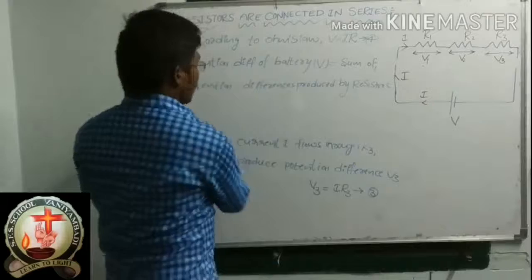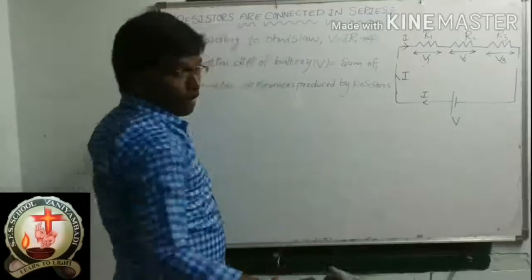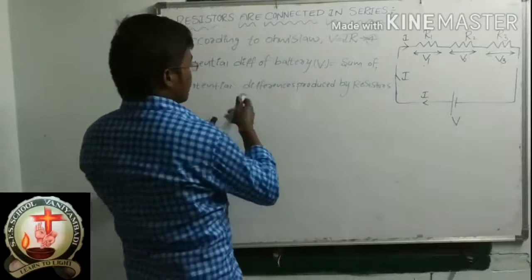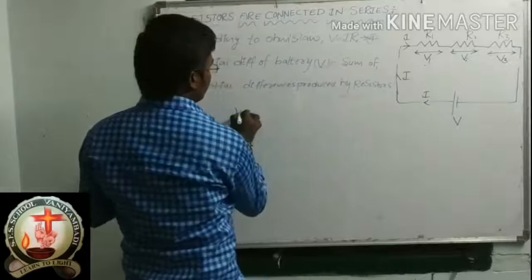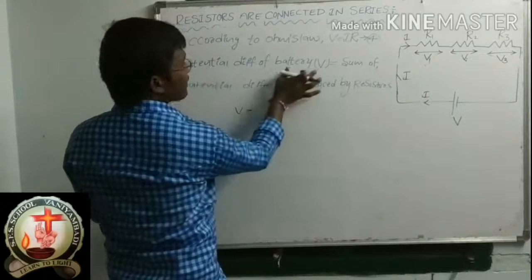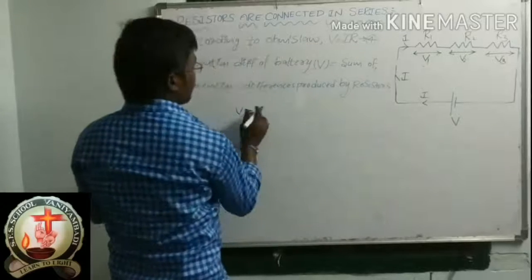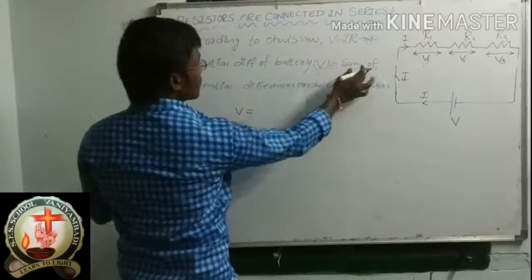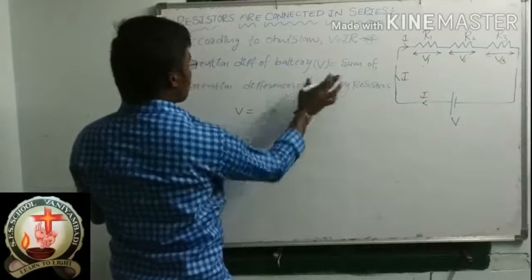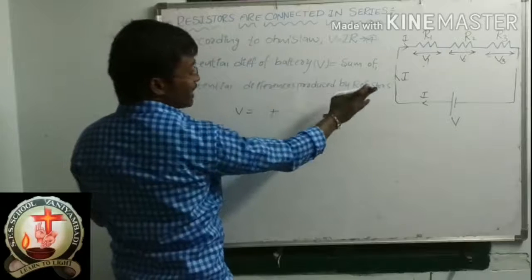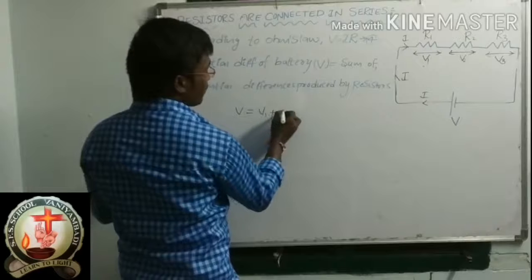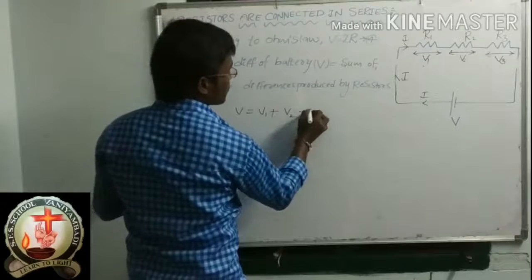Okay. Now you can substitute well. So V is equal to, what is the potential difference of the battery? V is equal to the sum of potential differences produced by resistors. What is that? V1 plus V2 plus V3.